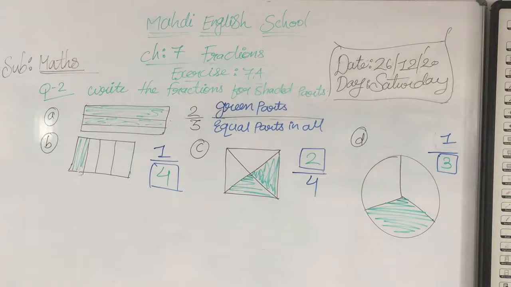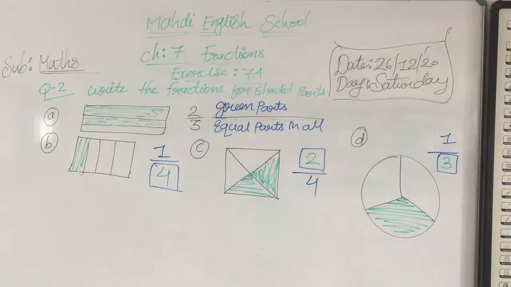So this is your question number 2. Write the fraction for the shaded part. I hope you all have understood, dear students.